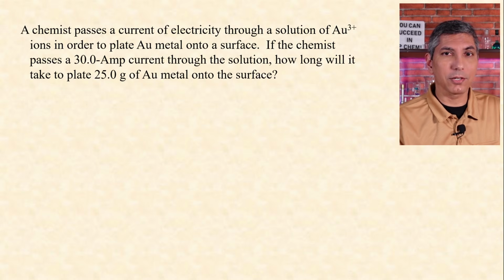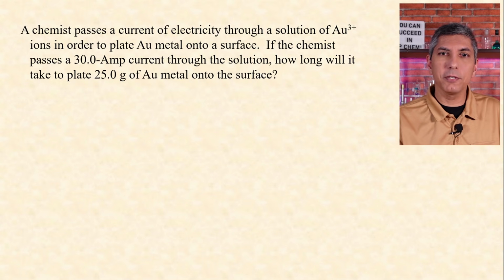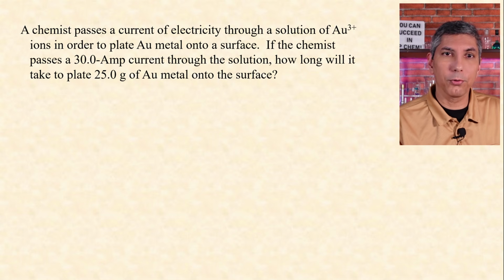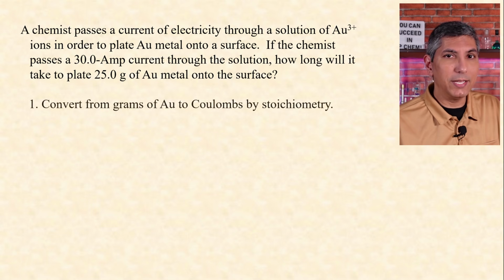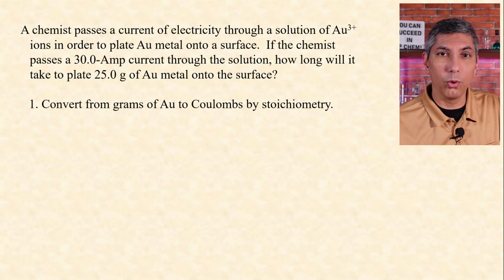Let's try an example. A chemist passes a current of electricity through a solution of gold 3 plus ions in order to plate gold metal onto a surface. If the chemist passes a 30 amp current through the solution, how long will it take to plate 25 grams of gold metal onto the surface? The first step is to convert from grams of gold to coulombs by stoichiometry.